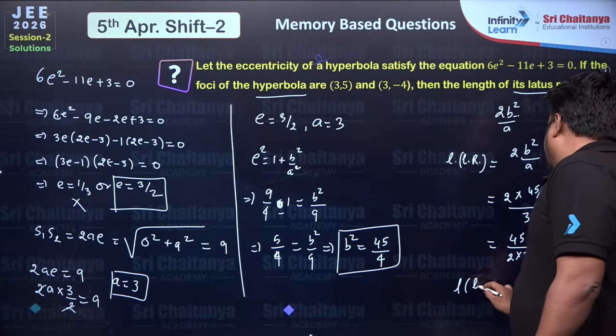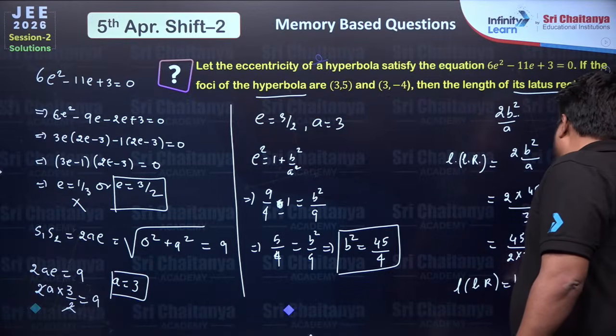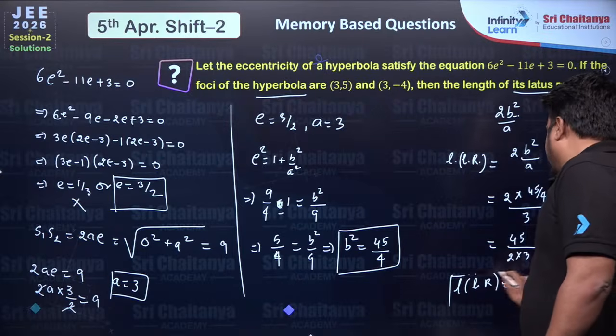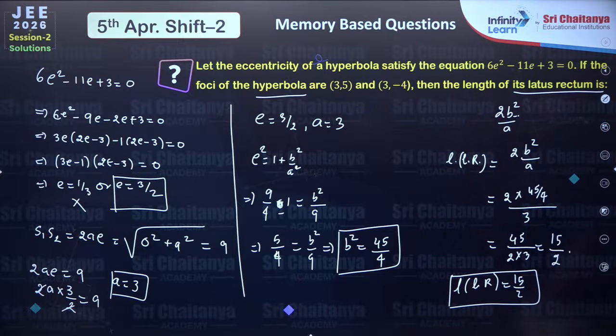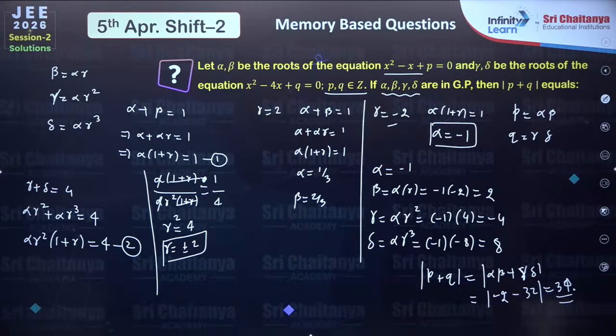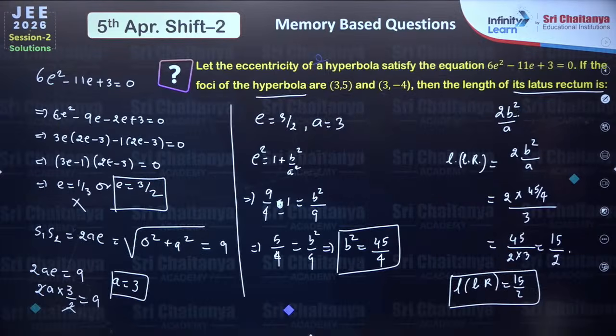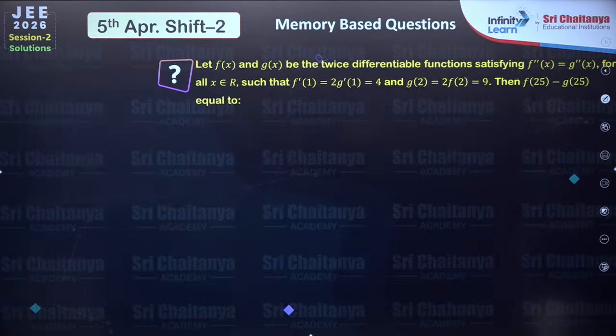So the length of the latus rectum will be equal to 15 by 2. Okay, so this was one of the easiest problems from the hyperbola section, right? So we have done the quadratic, we have done the problem from conics. Let's move forward. I hope both of these solutions are clear to everyone.